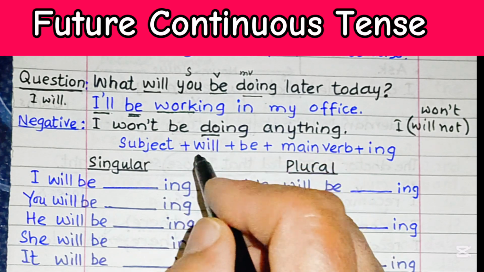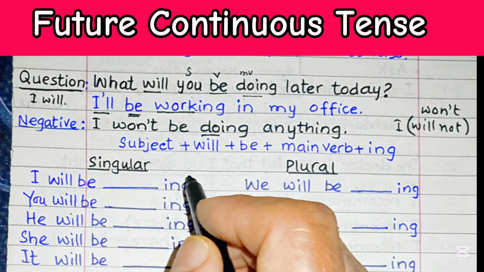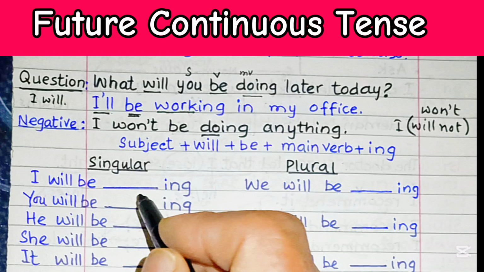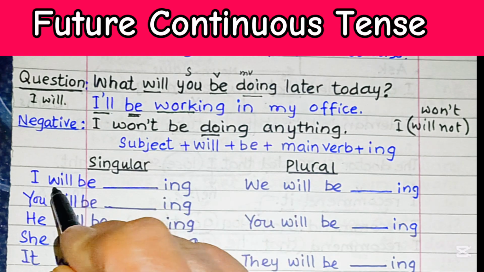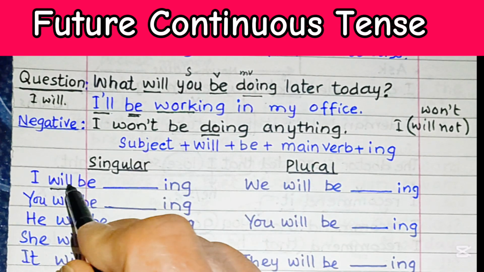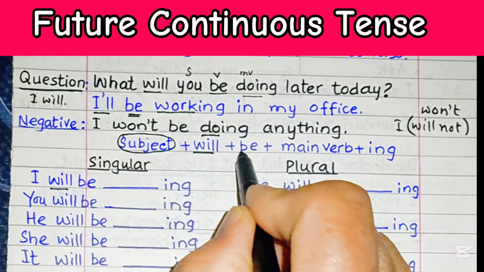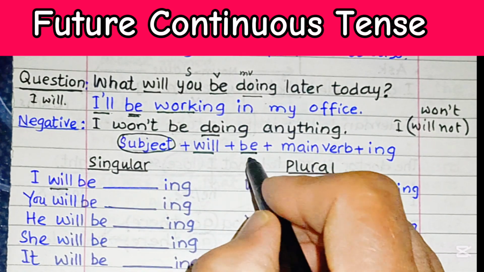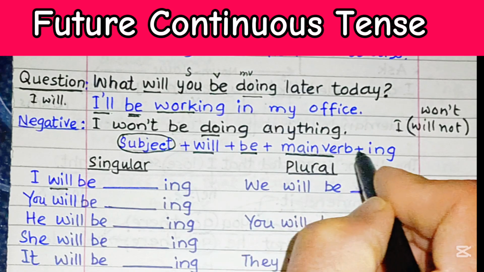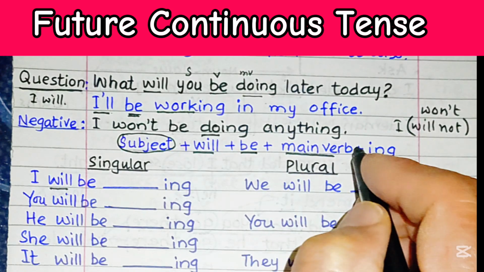Forming the future continuous tense is very easy. After the subject, use will. First of all, we have to have a subject, then will, then we have be, then the main verb with an ing ending.